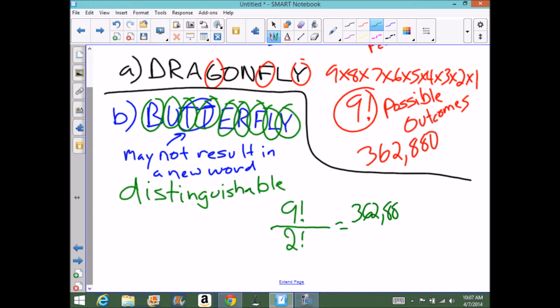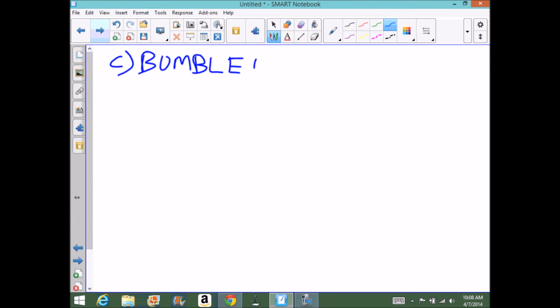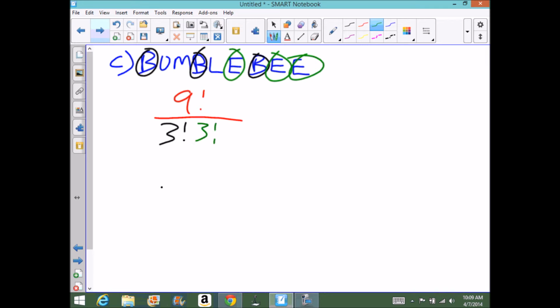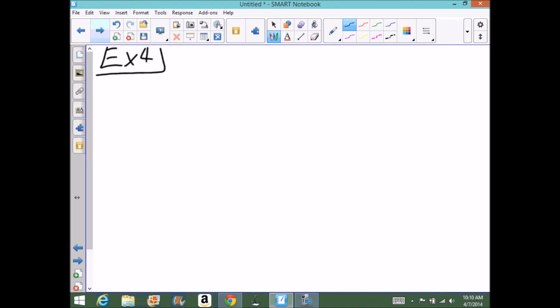Well, then in that case I would have 9 factorial over 2 factorial, and basically we're taking the possible outcomes and dividing it by the 2 factorial, or the combinations of the T's. Well, let's use the word bumblebee. Same thing. I have 3 B's, so it's 9 factorial on top, divided by 3 factorial on the bottom. Then I have 3 E's, so I tack on another 3 factorial on the bottom. And so in our first word, dragonfly, we have many combinations, 362,000. And now with the word bumblebee, those outcomes have decreased significantly.